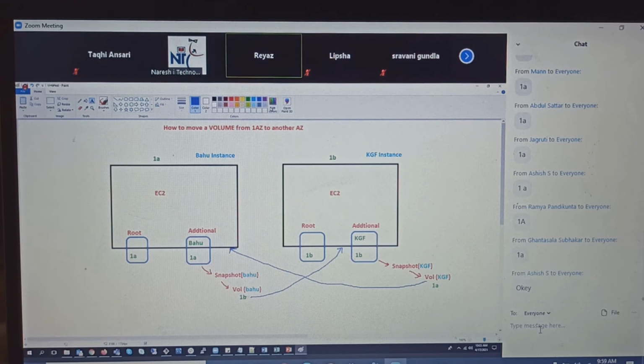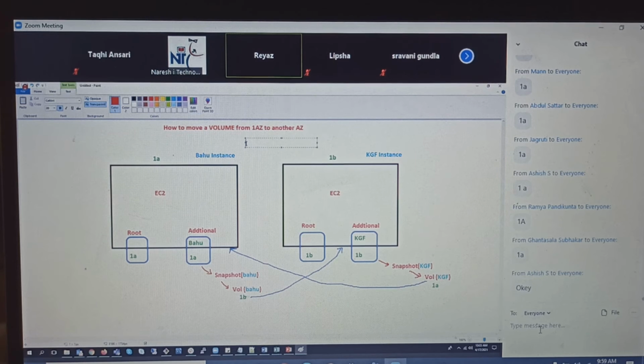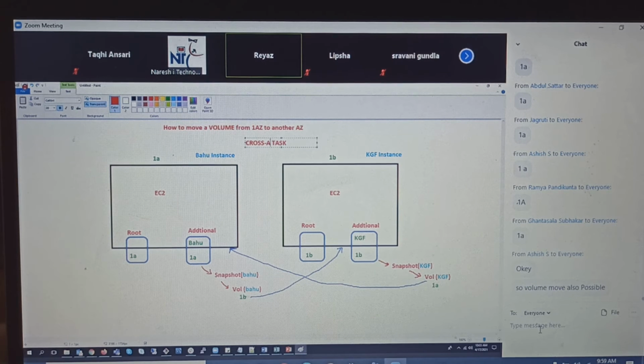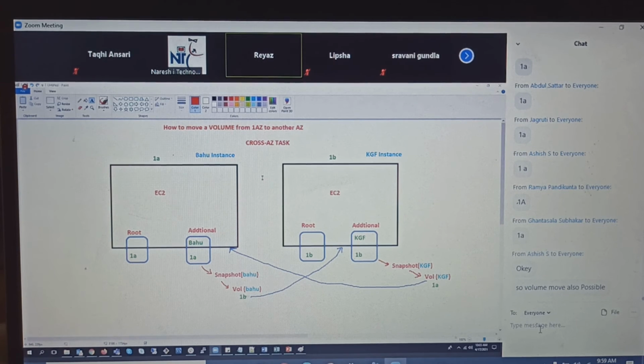And this one I have named it, it's my own words. This task name is called cross AZ task. Okay, so volume move is also possible? No, you cannot say that. We are using the snapshots. Using snapshots, you will be moving the data, basically.